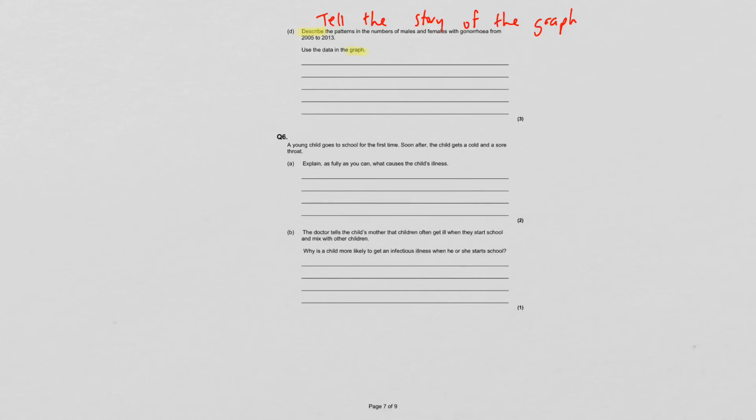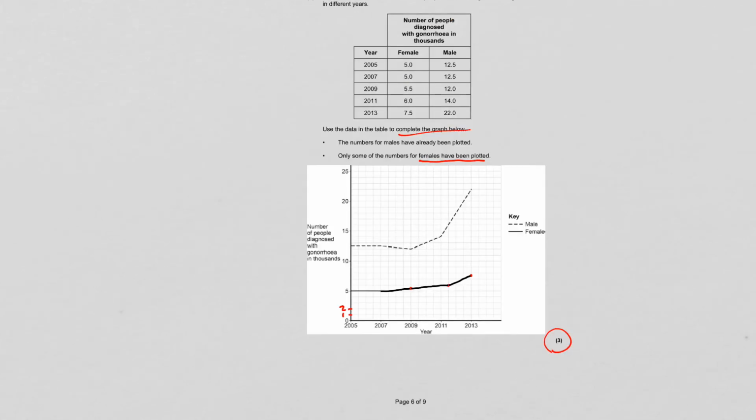Okay? So first thing that we can do if we're looking at it is, for the first 3 years in both males and females, so if we look in this area here, it's pretty level. Nothing really changes from 2005 to 2008. So for the first 3 years, it is very steady. In fact, it's very steady all the way up to 2009 even. After 2009, there is a rise. So in the males, there's a rise, and in the females, there's a rise. It's not as big in the females, but there is a rise.